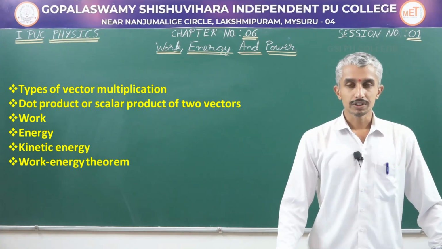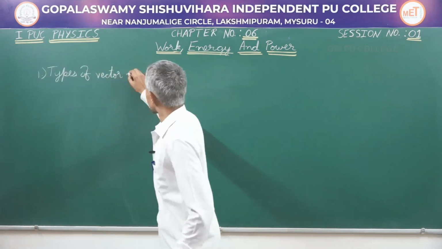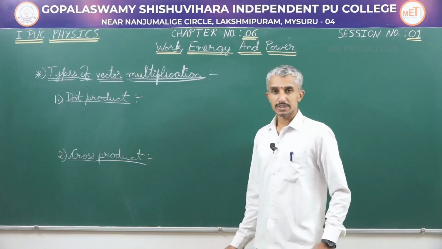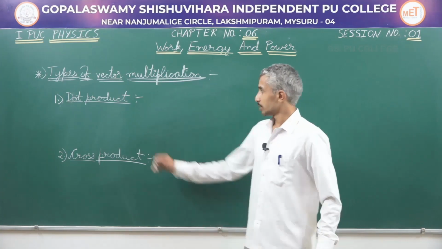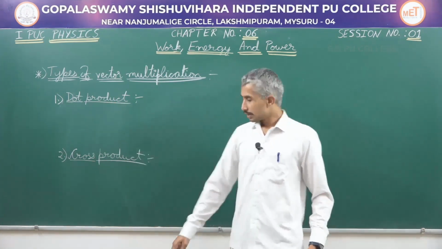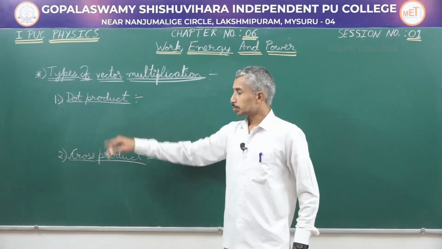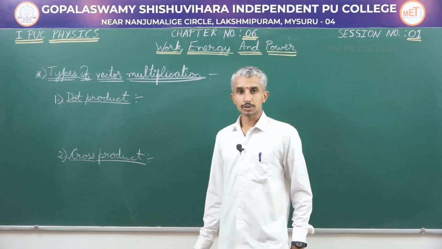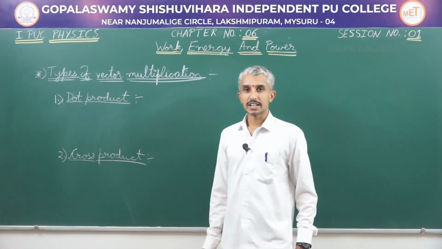Let me begin with the different types of multiplication of vectors. Given two vectors A and B, they can be multiplied in two different ways: one being the dot product and the other being the cross product. In dot product, if you multiply two vectors, the final result is going to be a scalar. So the dot product can also be called a scalar product.